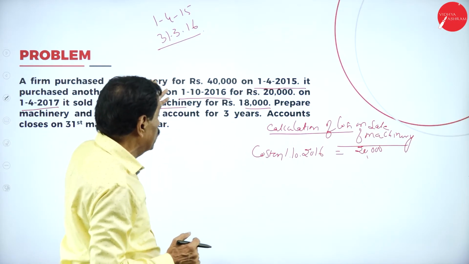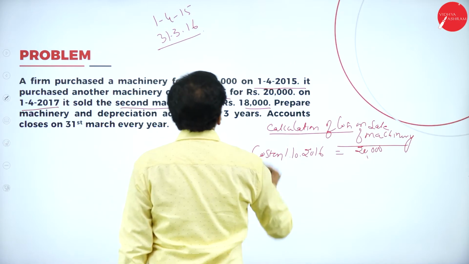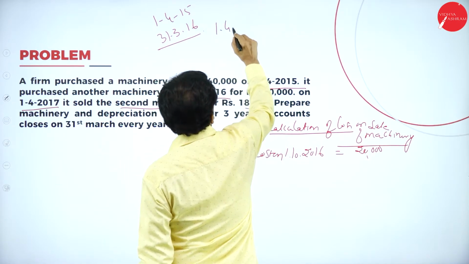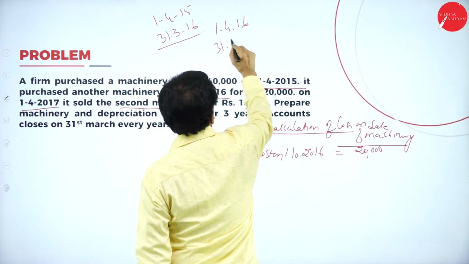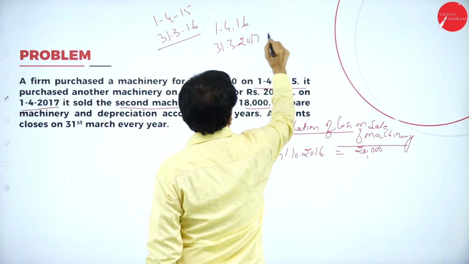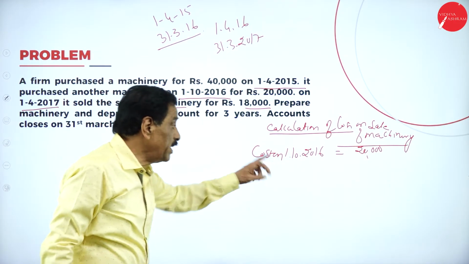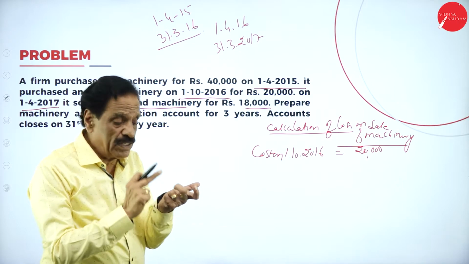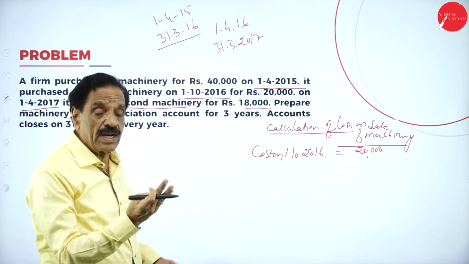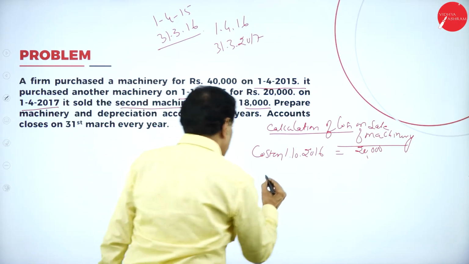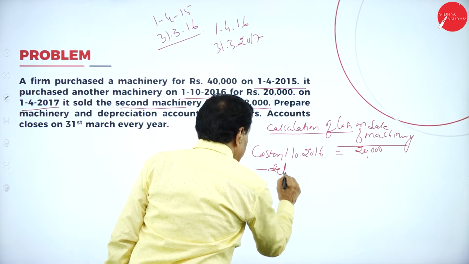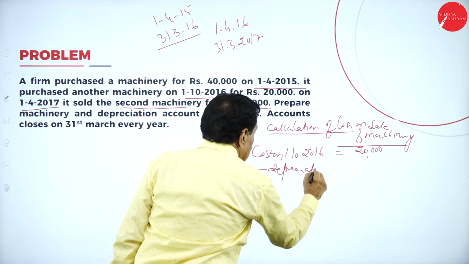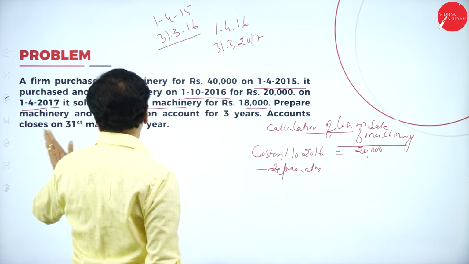So 1/4/2015 to 31/3/2016, and then 1/4/2016 to 31/3/2017. It was purchased on which date? 1/10. 10, 11, 12, 1, 2, 3: 6 months it is going to remain, minus depreciation. What's the percentage here?